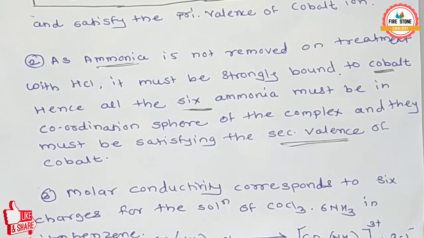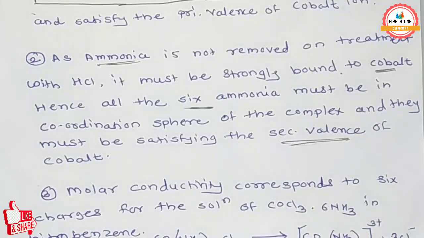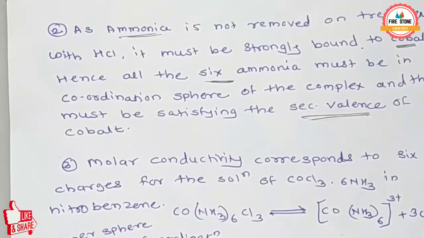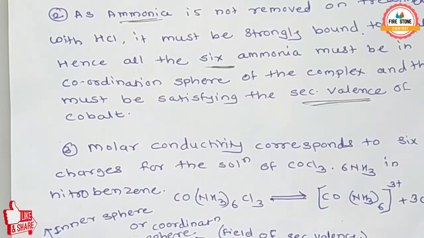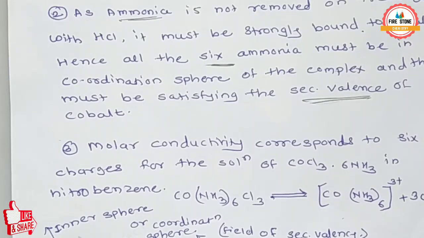The compound is CoCl3·6NH3. So this is one example of a coordination compound explained by Werner's theory, and from it we can conclude that Werner's theory is applicable to coordination compounds.